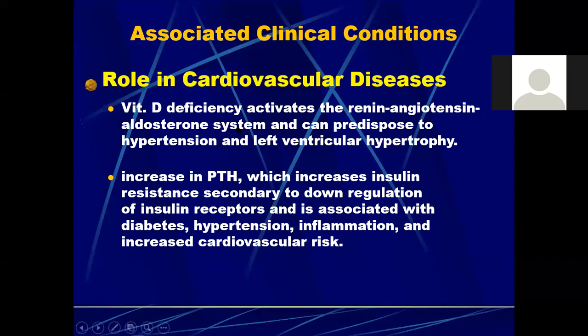ओके. So it was seen that vitamin D deficiency activates the renin-angiotensin-aldosterone system and it can predispose to hypertension and left ventricular hypertrophy. So increase in the parathyroid hormone also which increases insulin resistance, that is secondary to down regulation of the insulin receptors, is associated with diabetes, hypertension, inflammation and increased cardiovascular risk.